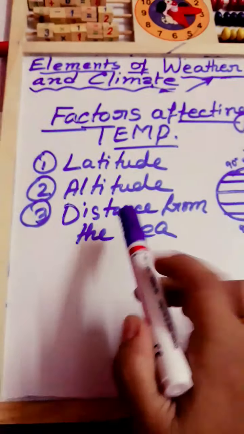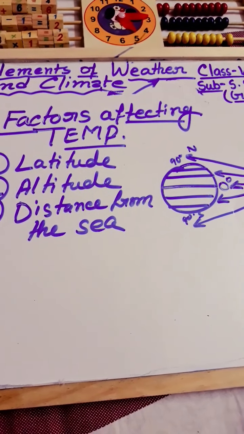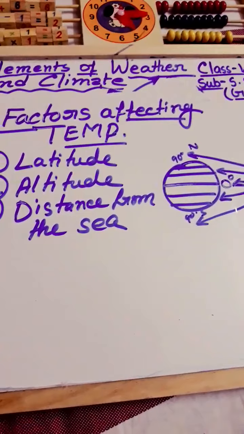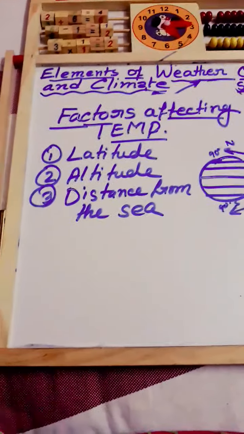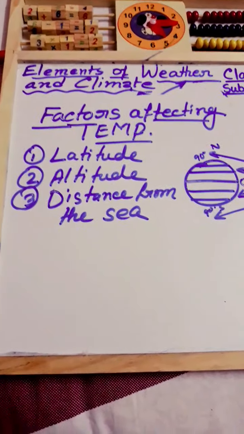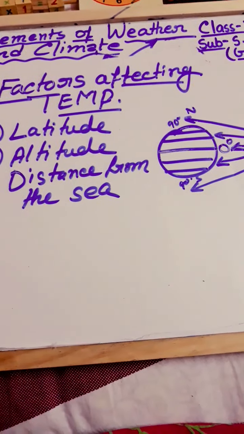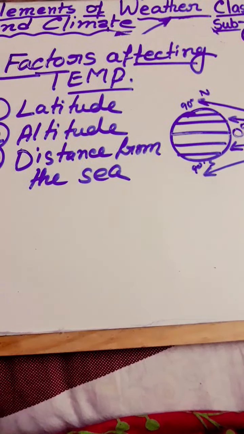Now we will discuss altitude. In summer, people prefer to go to places in the hills to escape the heat. You know that in the summer vacation of our school, we always prefer a hilly area to feel the coldness of that area. This is because temperature decreases with increase in altitude.